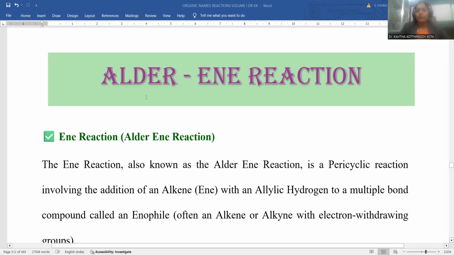Now the session is going to deal with the aldol-ene reaction. The aldol-ene reaction is part of organic named reactions. So we conducted a series of sessions on organic named reactions.